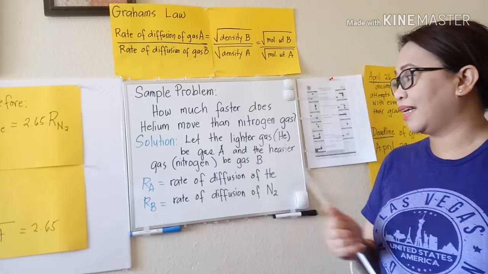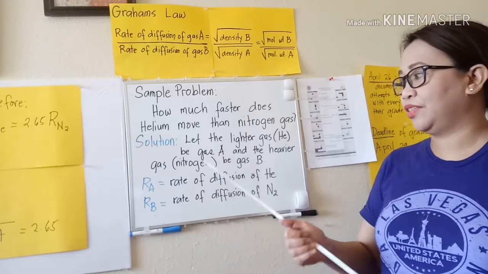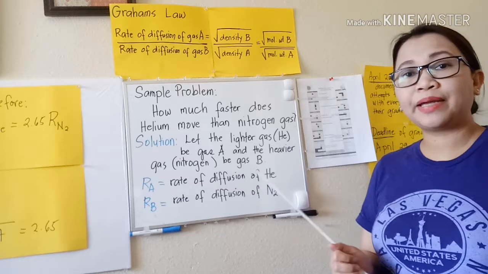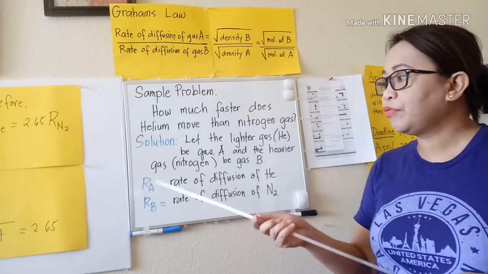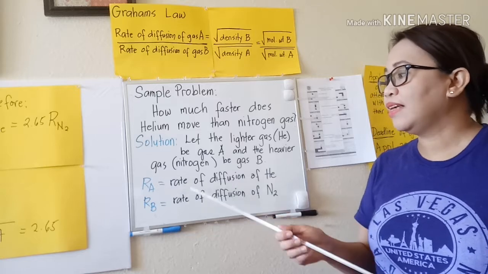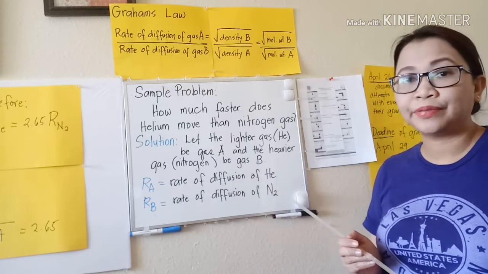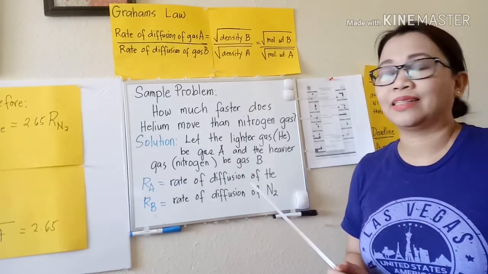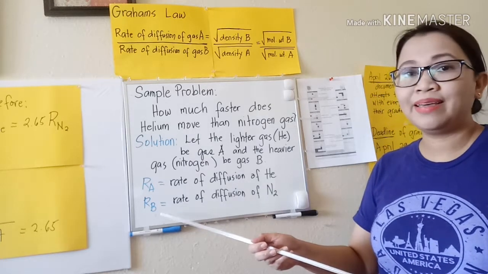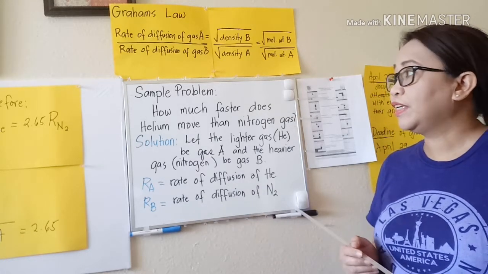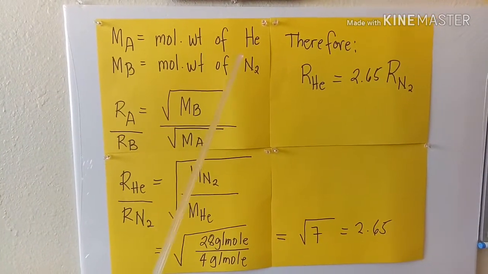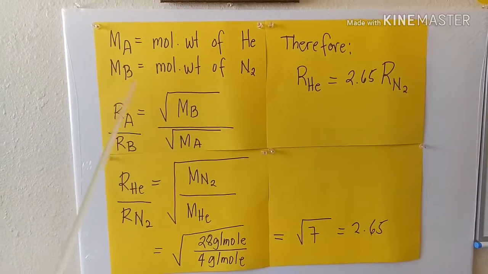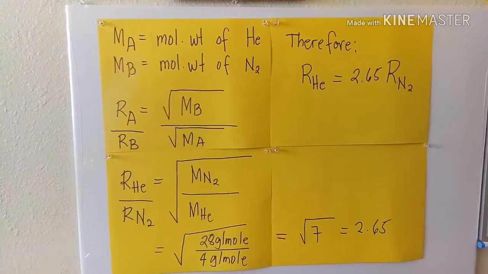That will be gas A, and the heavier gas is the nitrogen, and we're going to label it as gas B. So we're going to write R sub A as the rate of diffusion of helium because it is the lighter gas, and R sub B as the rate of diffusion of nitrogen. To continue, M sub A will be the molecular weight of helium, and M sub B will be the molecular weight of nitrogen.